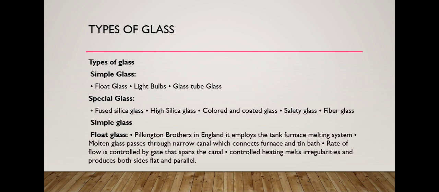Float glass, by Pilkington Brothers in England. It employs the tank furnace melting system. Molten glass passes through a narrow canal which connects the furnace and the tin bath. The rate of flow is controlled by a gate that spans the canal. Controlled heating melts irregularities and produces both sides flat and parallel.